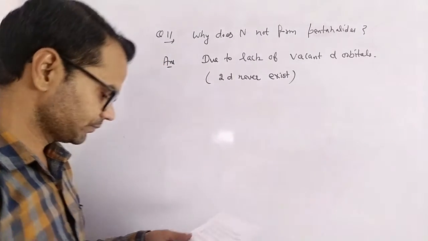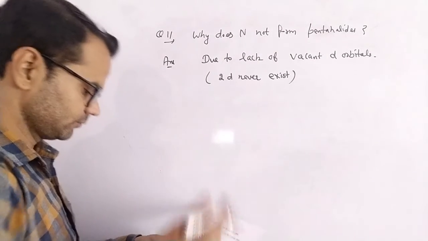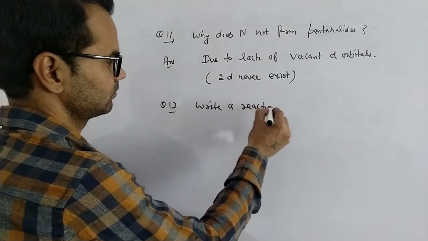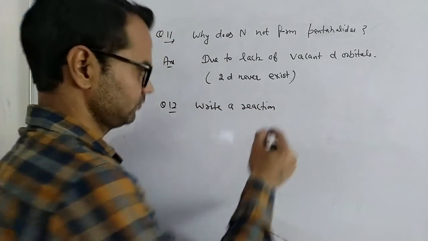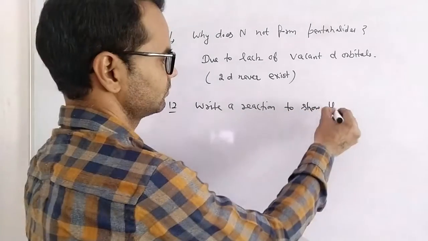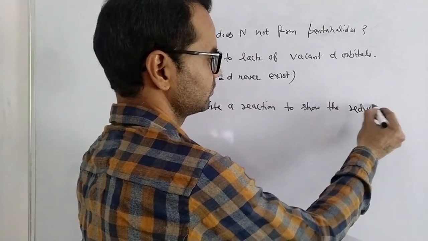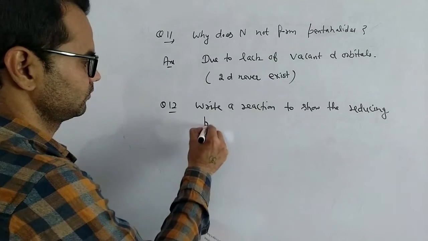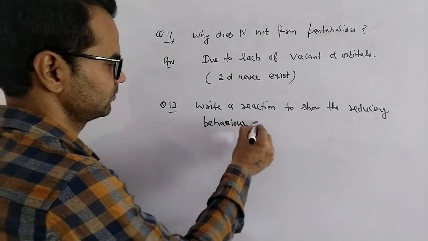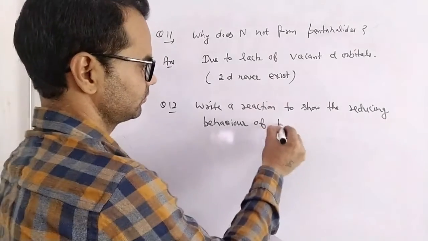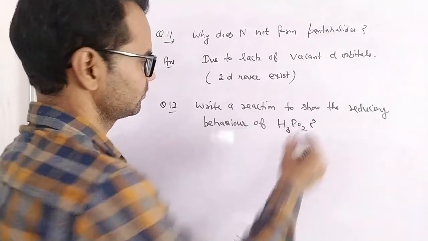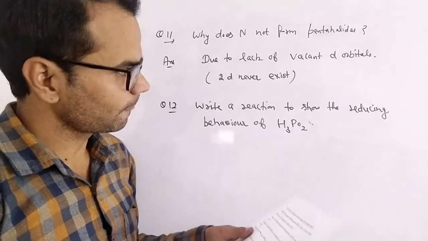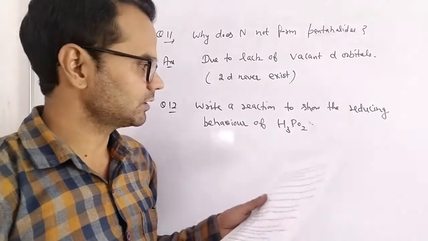Next question is: write a reaction to show the reducing behavior of hypophosphorus acid, H3PO2.